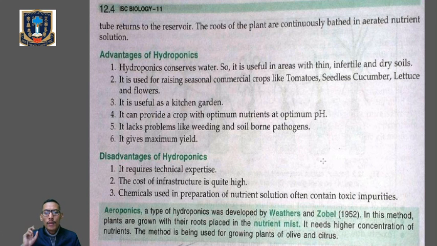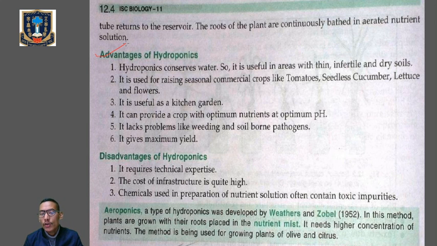The advantage of hydroponics is that it conserves water, because here we are using the nutrient solution, and that solution is again coming back to the reservoir from where it is being circulated. So it is useful in those areas with thin, infertile and dry soils. Number 2, it is used for raising seasonal commercial crops. It is useful for the kitchen garden purpose also.